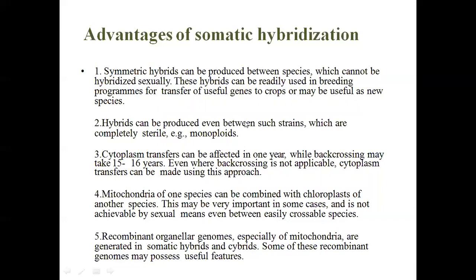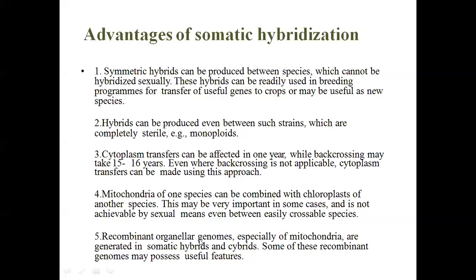Okay, so hybrids can be produced between sterile strains or completely sterile or monoploid ones. In the case of a sterile strain, we can perform somatic hybridization. Cytoplasmic transfer is also an important thing. For cytoplasmic transfer, if the protoplasm, mitochondria, ribosome contain some important gene, then cytoplasmic transfer is very much important. There only protoplast fusion or somatic hybridization can occur. Or even if you want to insert some mitochondrial gene or chloroplast gene, we can also introduce it during protoplast fusion.